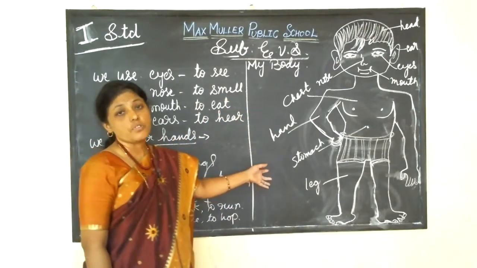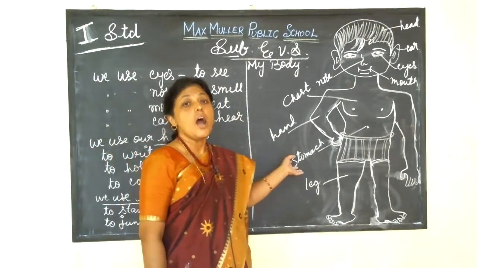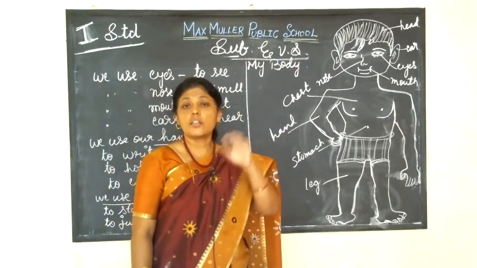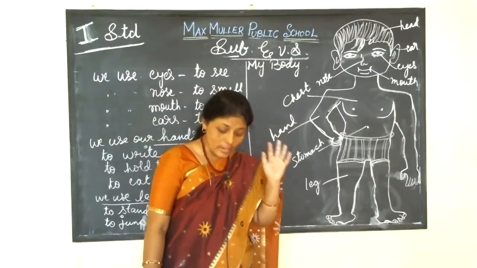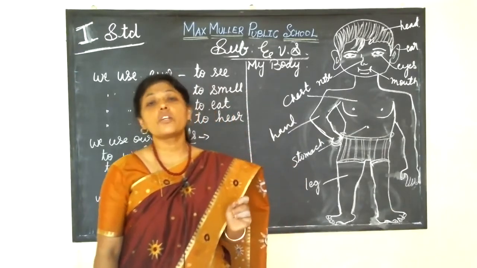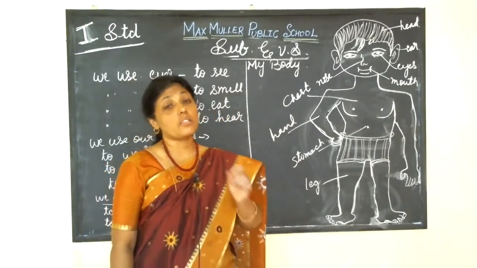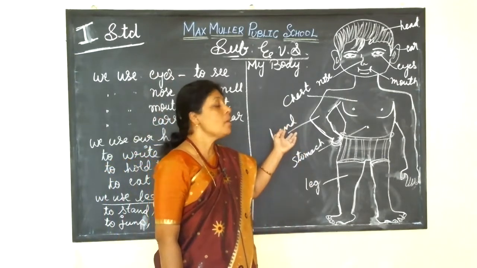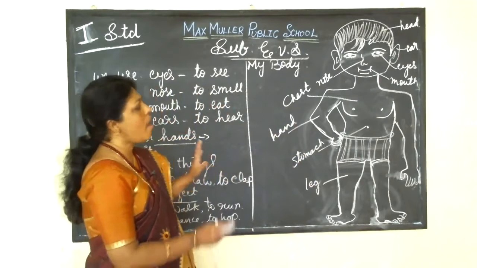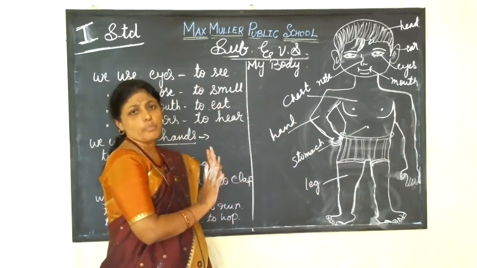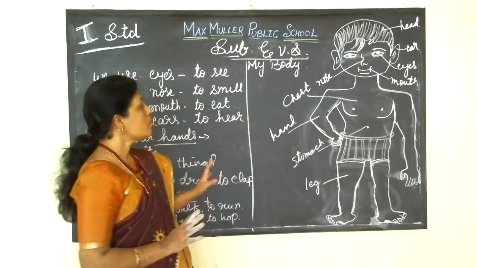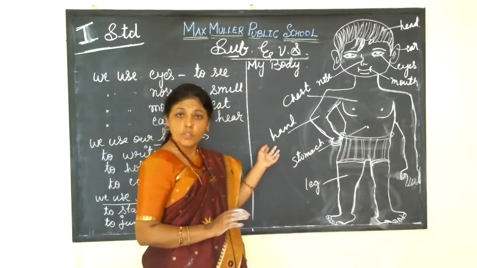And twice a day you should brush your teeth, otherwise some bad smell will come from your mouth, isn't it, children? So every part of our body, you should keep clean. Then only there is good health.